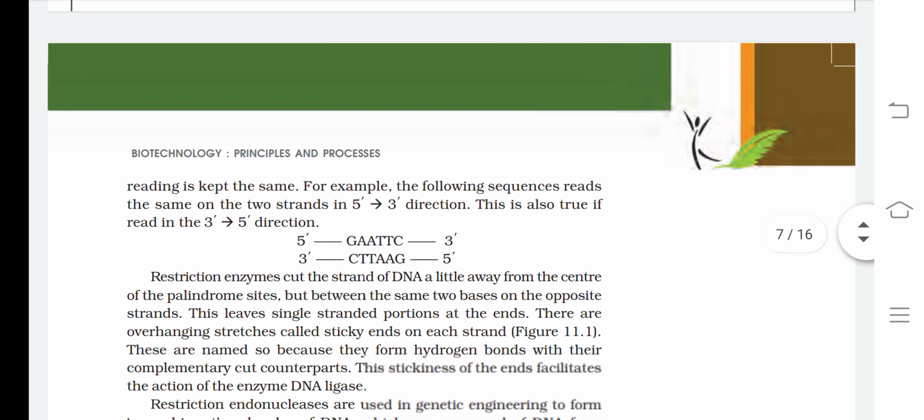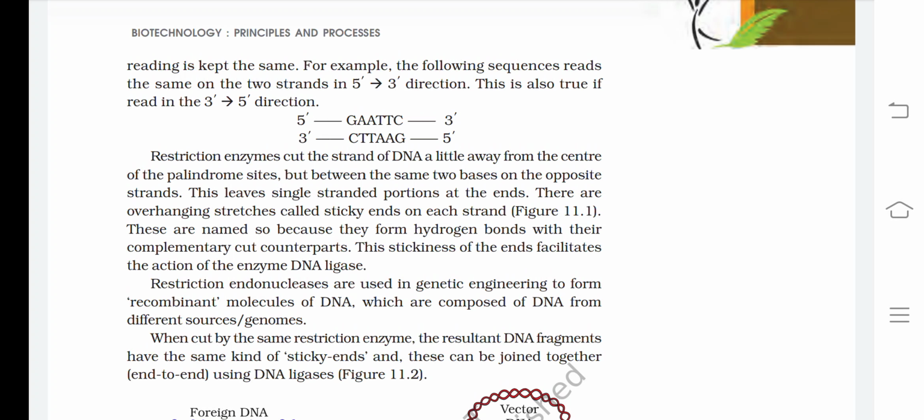For example, the following sequences read the same on the two strands in 5' to 3' direction. That is also true if read in 3' to 5' direction.